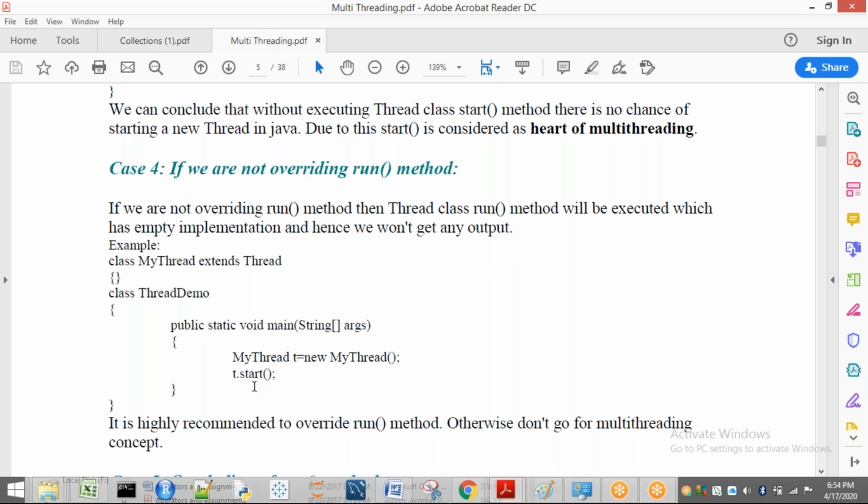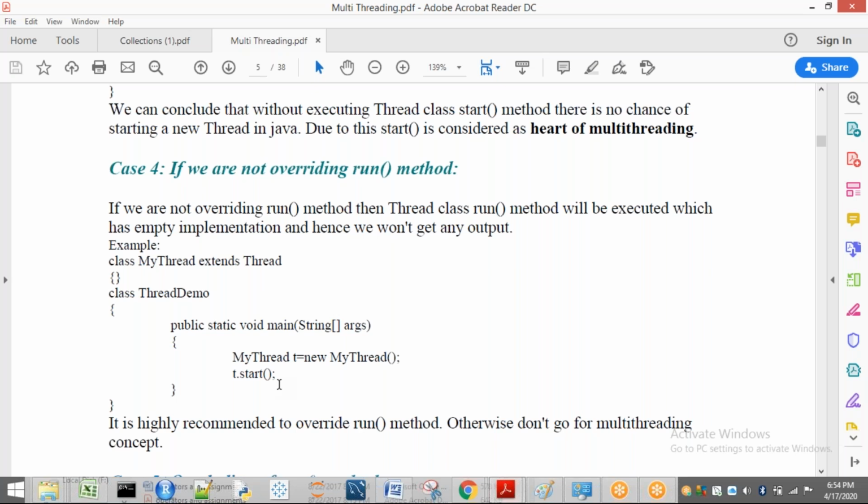Is there anything to execute for the main thread? No, after t.start nothing is there for the main thread. After t.start, T goes here and executes the run method, which has no body. At the same time the main thread comes here, and the main thread also ends here. So your output is what? Nothing is going to print.